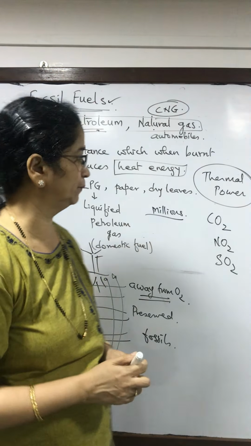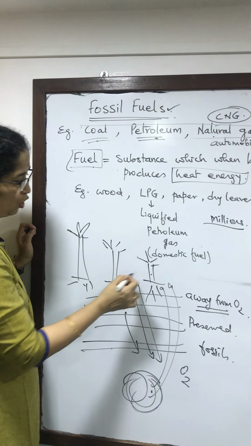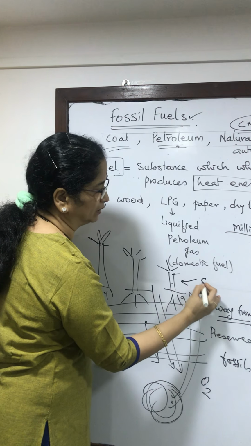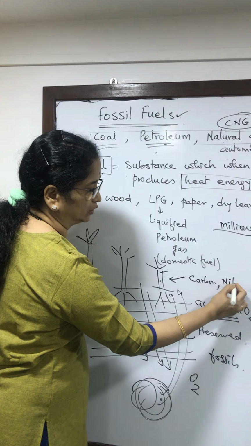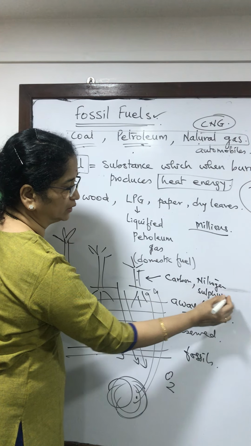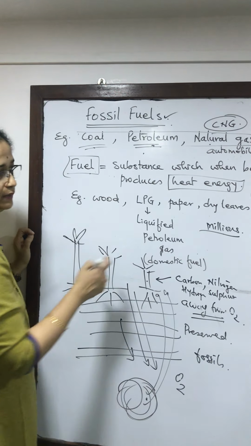It's because fossils are made of plants or animals, as I said, and these bodies of plants and animals are made of carbon, they contain nitrogen, they contain sulfur, they contain hydrogen. All these elements are there in living organisms.